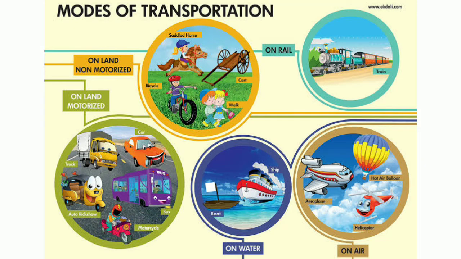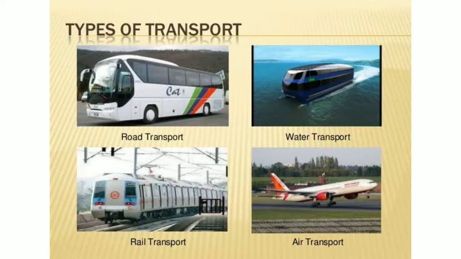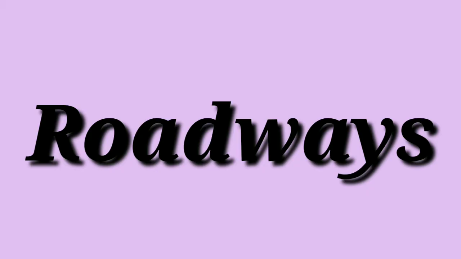Even with further advancement in science and with new inventions, nowadays we have different and modern means of transport like airways, roadways and waterways, etc. So now we are going to study these different types of transport in detail. These means of transport can be categorized into four ways: roadways, railways, waterways and airways. First of all, we are going to discuss roadways.